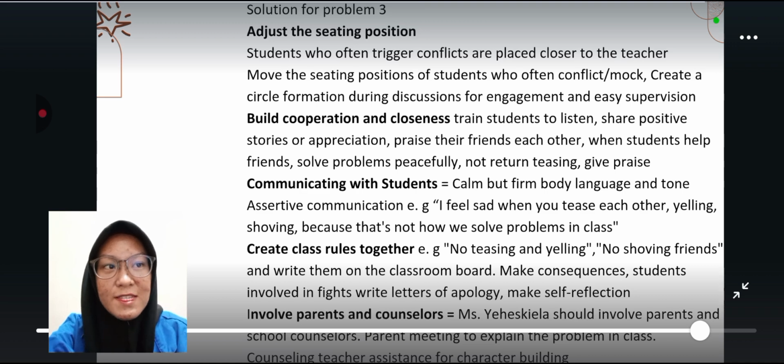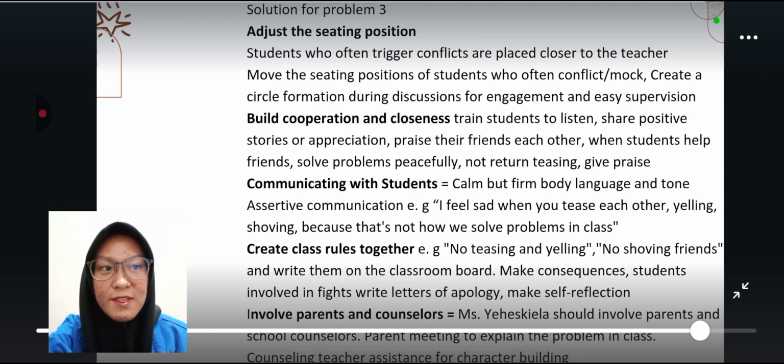Train students to listen, share positive stories of appreciation, and praise each other, where students help friends solve problems peacefully, not by teasing. Give them praise. The third is communicating with students with calm but firm body language and tone. Assertive communication, for example: I feel sad when you yell and shove each other, because that's not how we solve problems in class. The fourth is to create class rules together.